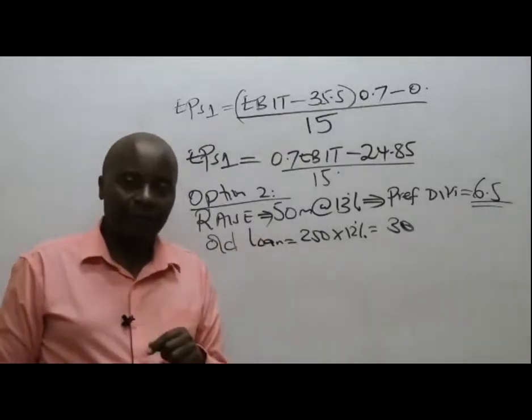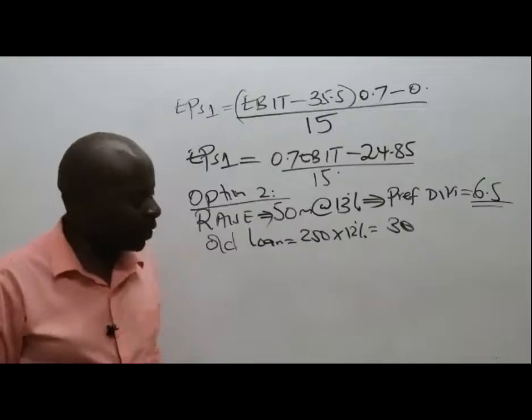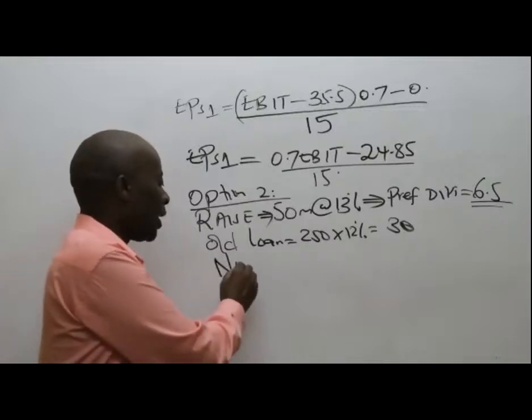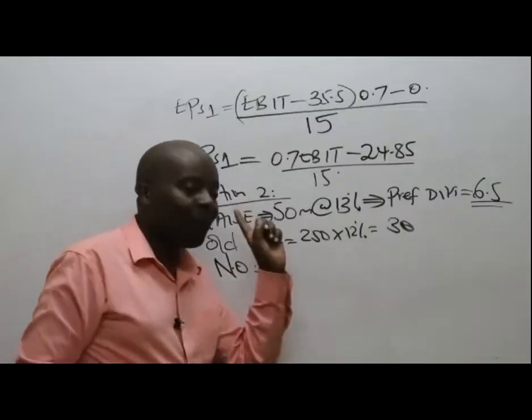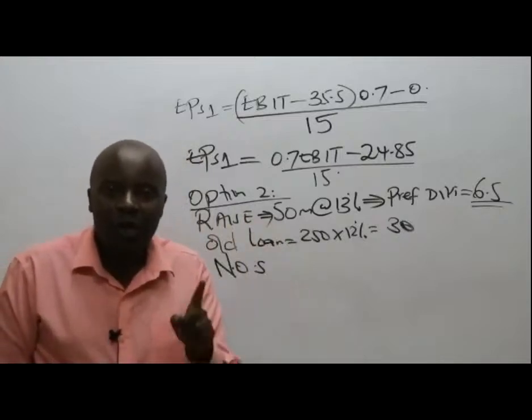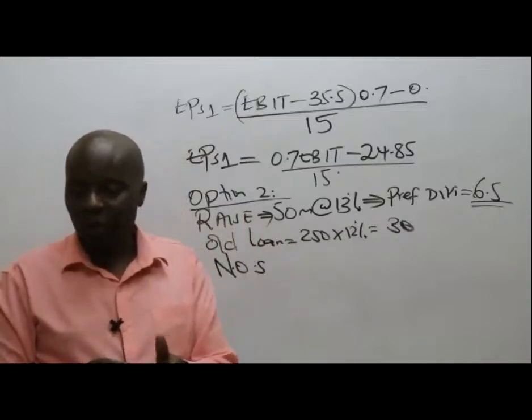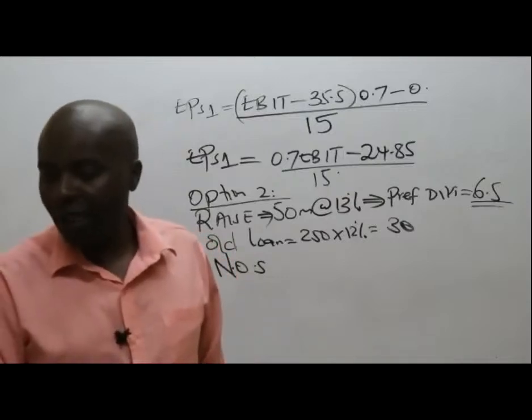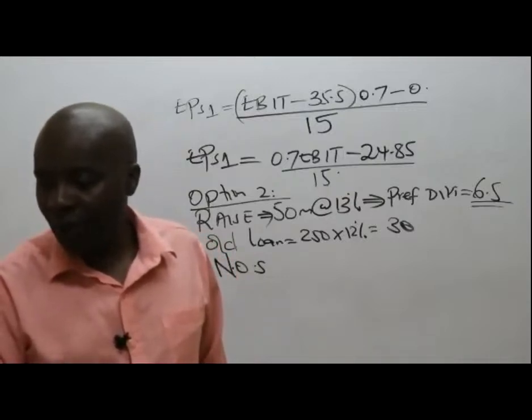Now listen, how about number of ordinary shares? If we go by option number 2, raising money using option number 2, what do you think will be the number of ordinary shares?